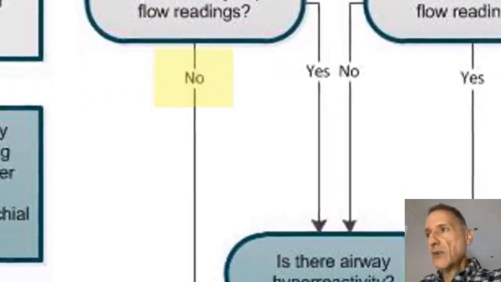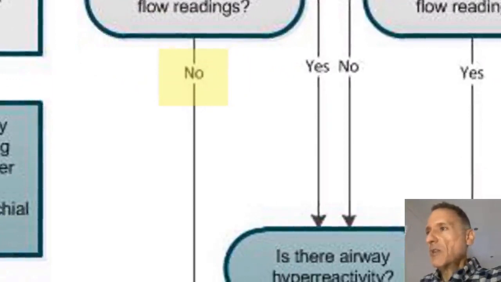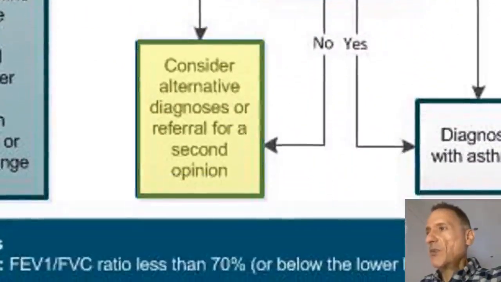And if the answer is also no, then we will think that asthma is unlikely and we will consider alternative diagnosis and referral for specialist assessment. This is because none of the tests have proven to be positive for asthma.